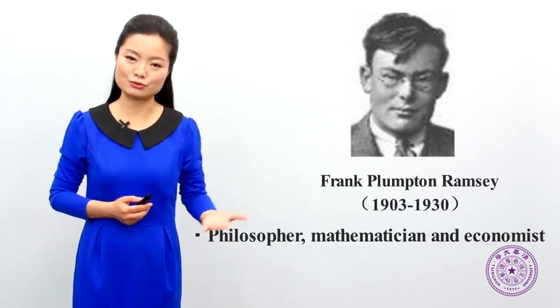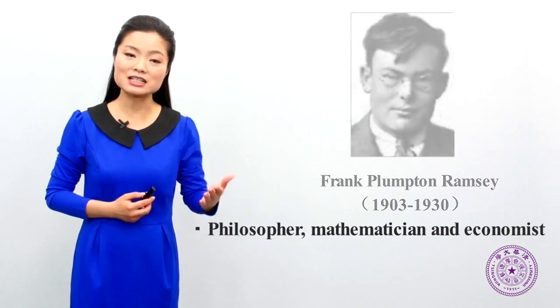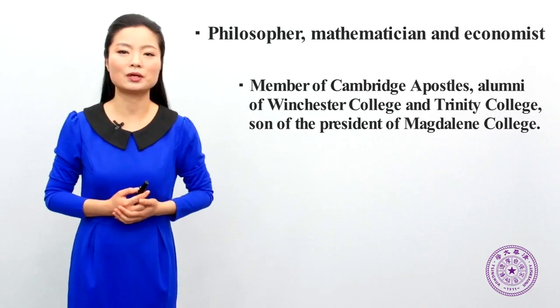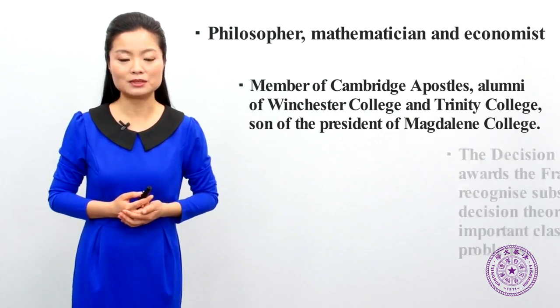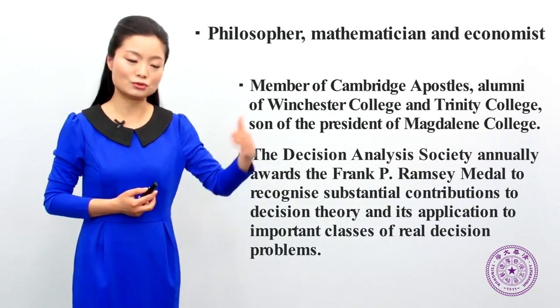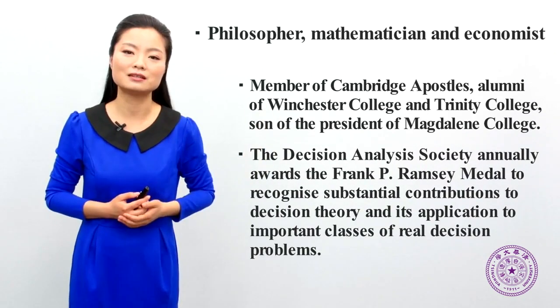Mentioning Ramsey, he was very famous because he was born to the purple and he was a philosopher, mathematician, and economist. He was a member of King's College, Cambridge, and also a famous scholar. He raised a logic analysis method about decisions in economics.